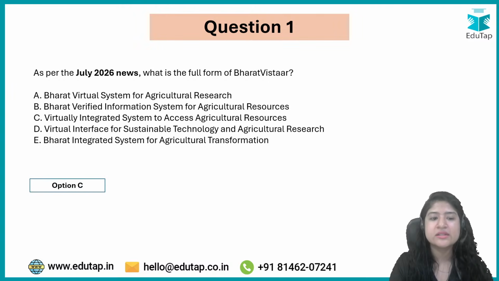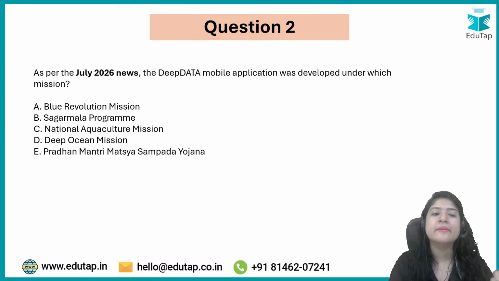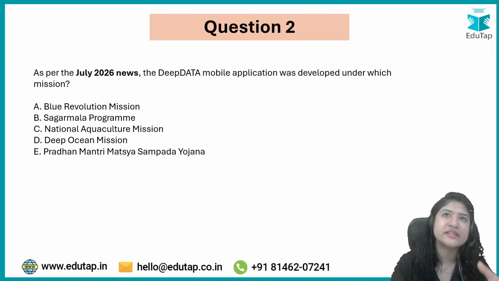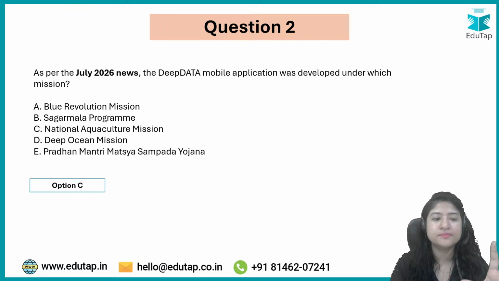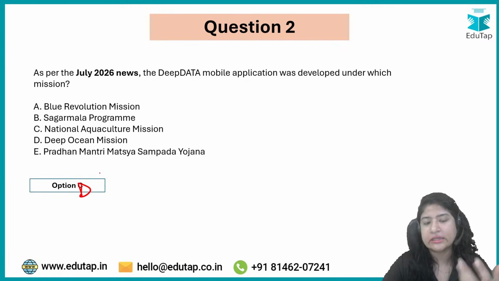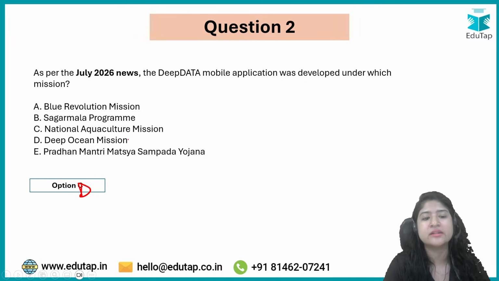Here the correct answer is option C, Virtually Integrated System to Access Agriculture Resources. Coming to the next question: the Deep Data mobile application was developed under which mission? This has been recently made by CMFRI, and that is under the, this is wrong. I'll provide you the right answer in the PDF that you will get in the Telegram channel. It is under the Deep Ocean Mission.